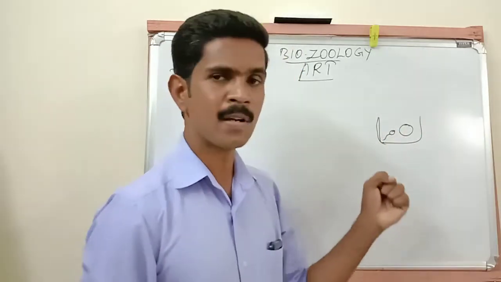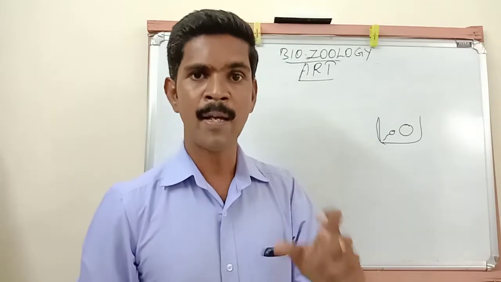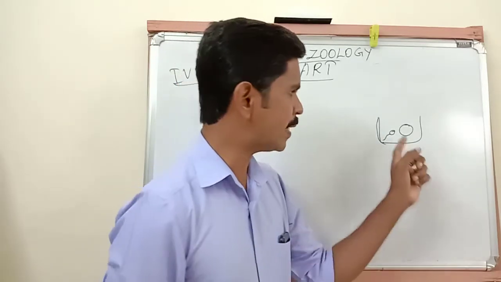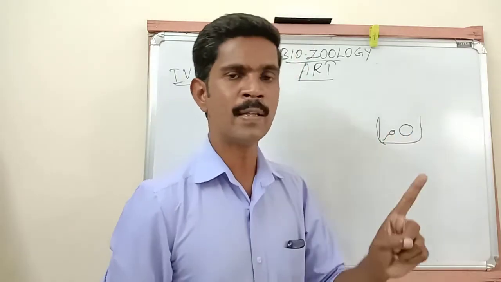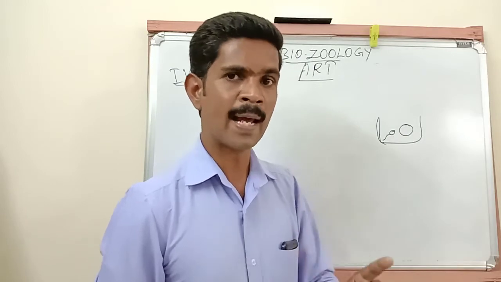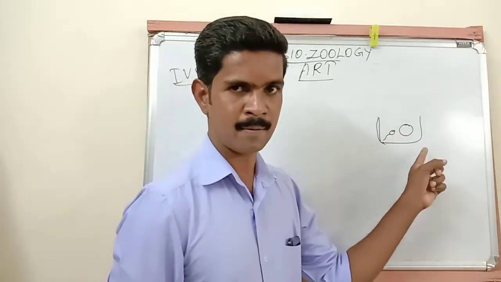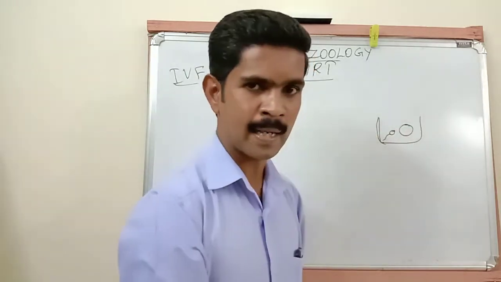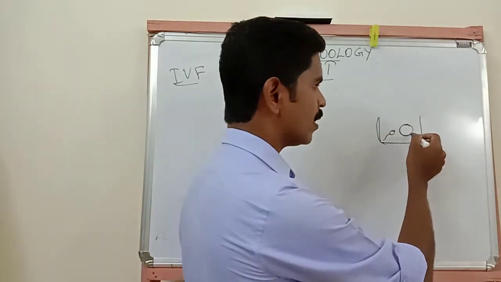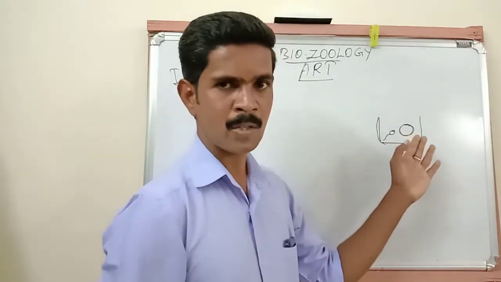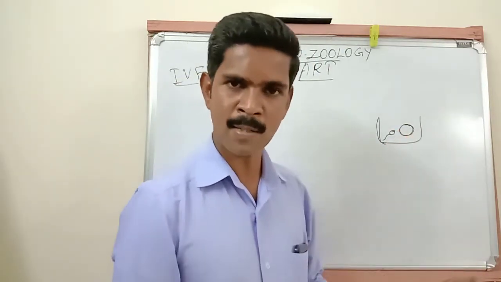So for this in vitro fertilization, we have to add a minimum of 10,000, maximum 1 lakh sperms. Inside the culture vessel, there is only one egg, but we have to add 10,000 to 1 lakh sperm. Finally, one sperm will enter inside the egg and the egg is converted into a fertilized egg. So now the fertilization process is over.